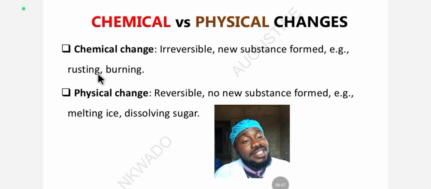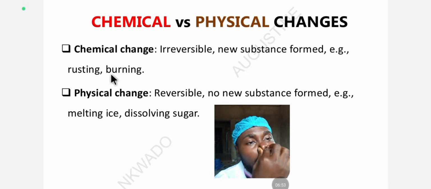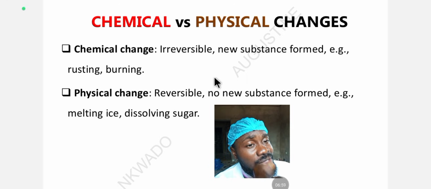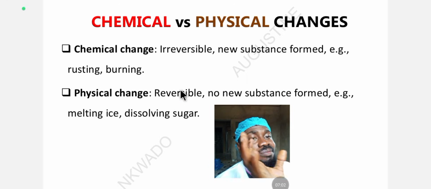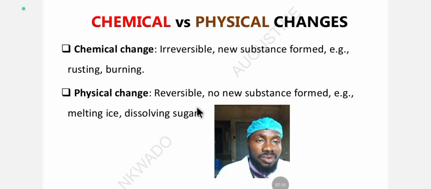Even though the reversible reaction wants to occur, it has to occur at a certain condition. A certain condition has to be met for the reversible to occur. But for physical change, the change is reversible. If you mix substances together, substances that are not chemically combined together, you can reverse it. You can separate them. No new substance is formed.